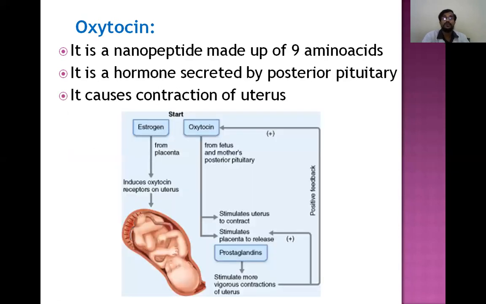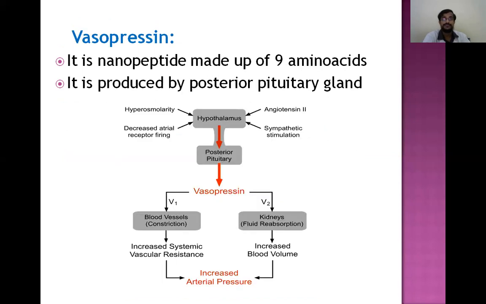So coming to oxytocin, it contains 9 amino acids. It's a nonapeptide. It is secreted by the posterior pituitary and it helps in contraction of the uterus. Vasopressin is also a nonapeptide, 9 amino acids, produced from the pituitary, and it helps in maintaining the blood pressure by retaining water in the kidneys.